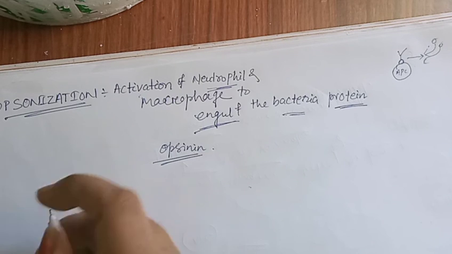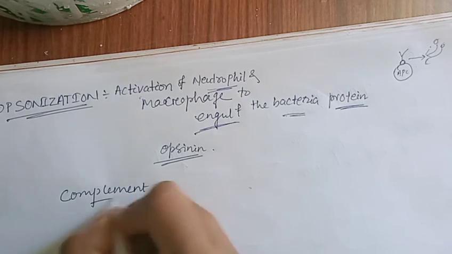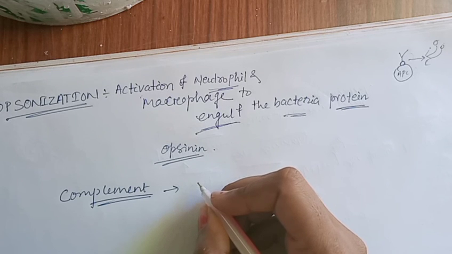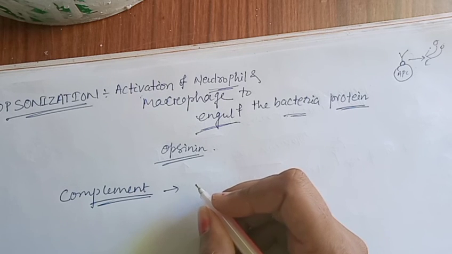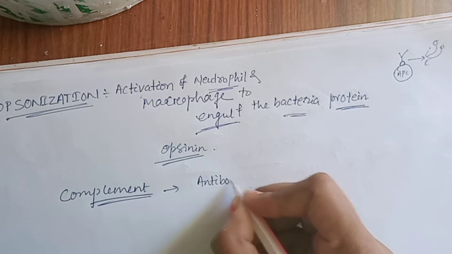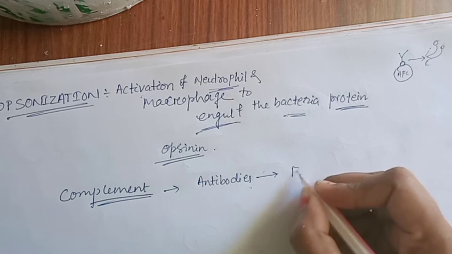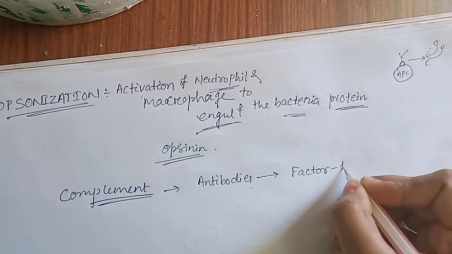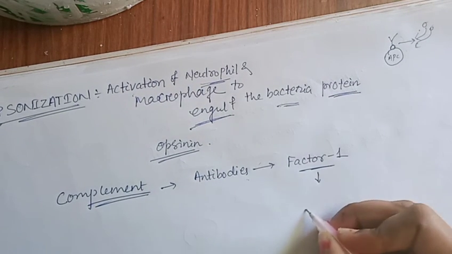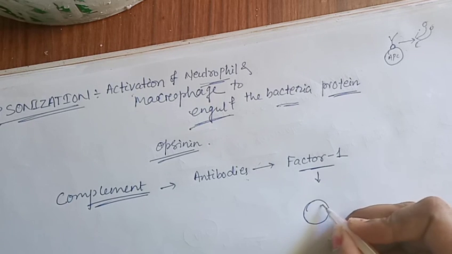Then the other way is the alternative complement way. What happens is that the antibodies release a factor known as factor 1. What does it do? It binds with the membrane of the antigen, which is made up of polysaccharide.